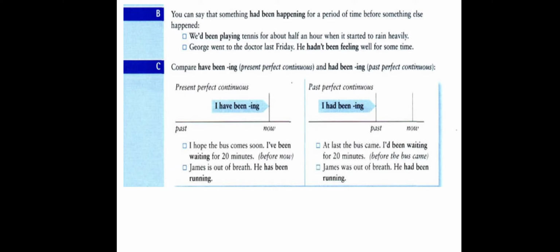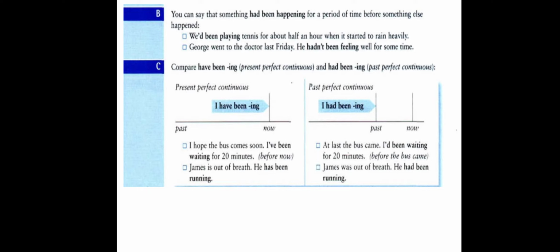It is similar to the past perfect simple and the past simple when two actions follow one another. So the first action takes past perfect simple and the second action takes past simple. But here we use past perfect continuous for the first action, and for the second action we use past simple.